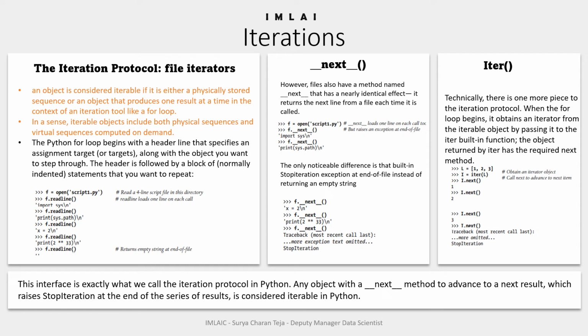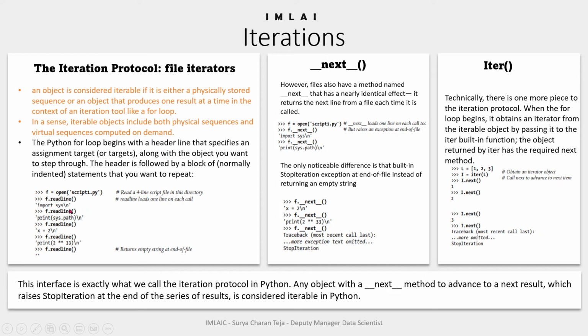Let's take a file. If you observe the code snippet down below, here it is, the file object's readline method. You can clearly see this readline method reads one line of text from a file at a time.